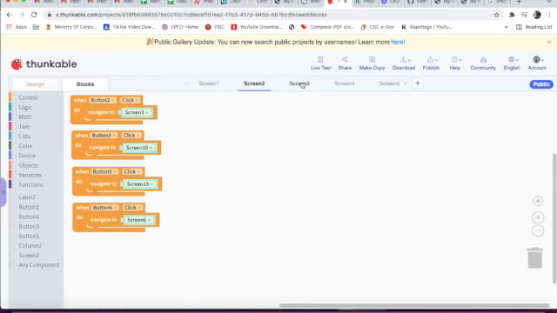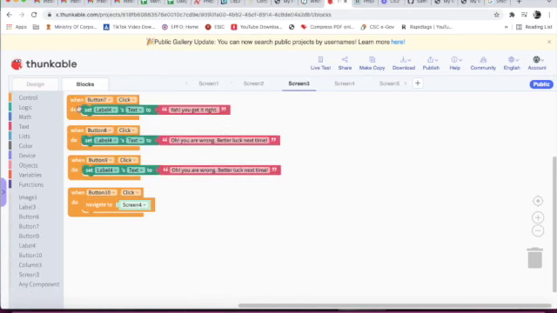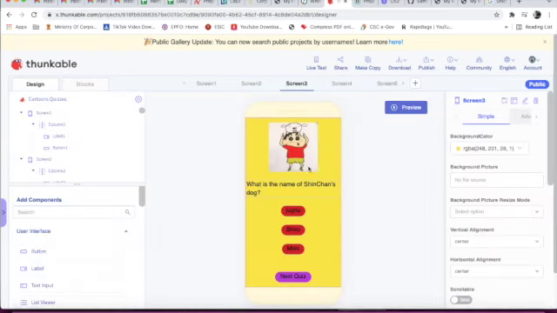Now we will come to screen 3. Now when label 7 is clicked, set label 4 text to "Yeah, you got it right." When button 8 is clicked, set label 4 text to "Oh, you are wrong, better luck next time." Button 9 is clicked, set label 4 text to "Oh, you are wrong, better luck next time." When button 10 is clicked, navigate to screen 4.